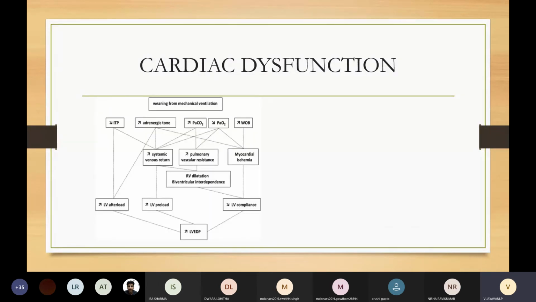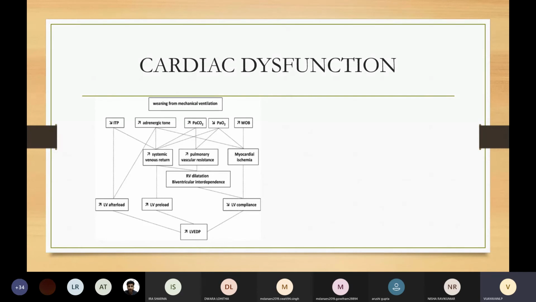Coming to cardiac dysfunction. Weaning itself is a type of exercise tolerance test for the patient. During weaning, there will be a decrease in intrathoracic pressure, which will increase the left ventricular afterload. Increase in adrenergic tone will increase systemic venous return and increase left ventricular preload. There will be hypercapnia and hypoxia, which will increase the pulmonary vascular resistance, causing right ventricular hypertrophy, RV dilatation, and biventricular interdependence. Increased work of breathing will cause supply-demand mismatch, which will predispose the patient to myocardial ischemia and decrease the LV compliance. Ultimately, all this will cause an increase in LV end-diastolic pressure.